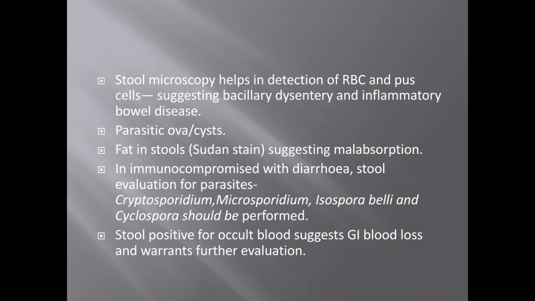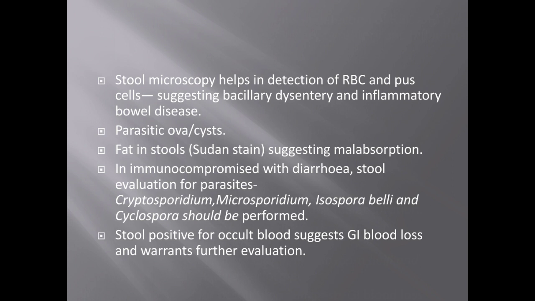Okay, and if you find fats in the stool, it may suggest the patient might have a malabsorption syndrome. Okay, and in immunocompromised individuals, these are the parasites we will find: Cryptosporidium, Microsporidium, Isospora, or Cyclospora. These organisms can be there.